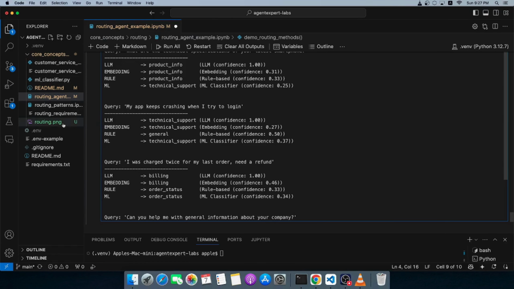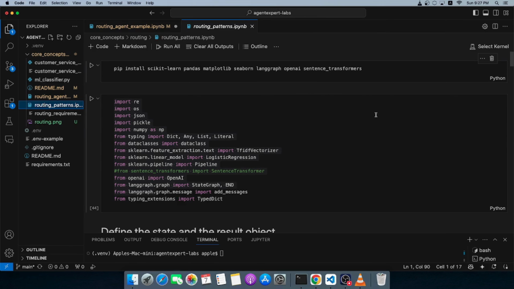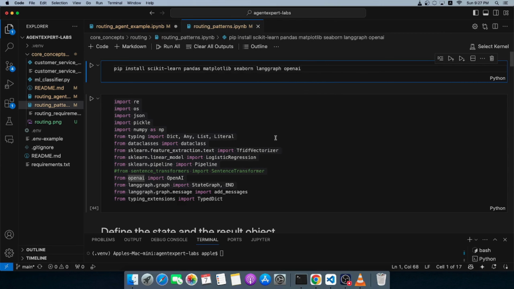Let's actually look at the patterns that we'll be learning and run each and every pattern. You would need a few packages here. You don't need this because I realized that this is going to make the system slow. And I have used OpenAI's text embedding model, so we're good there. But essentially, to make this work, you will need to import a few libraries. Now, mainly scikit-learn, pandas, or you might not need pandas. We don't even need matplotlib. Let me actually remove what we don't need here.